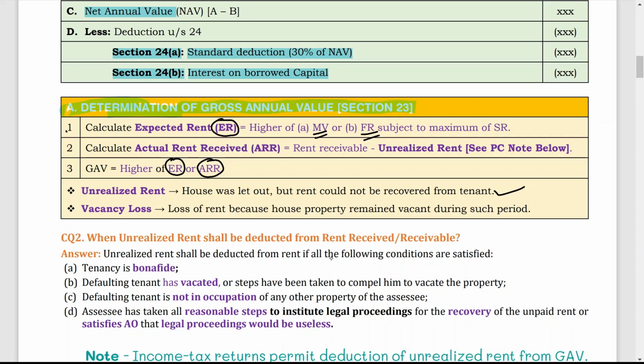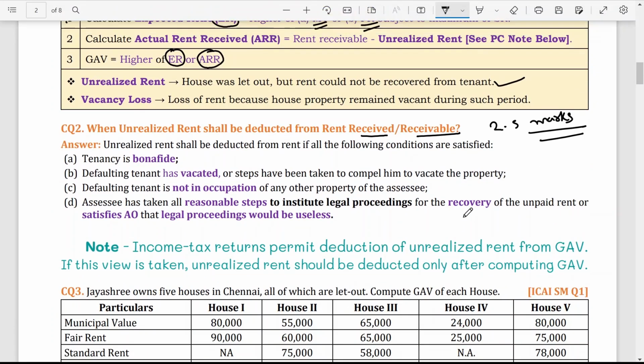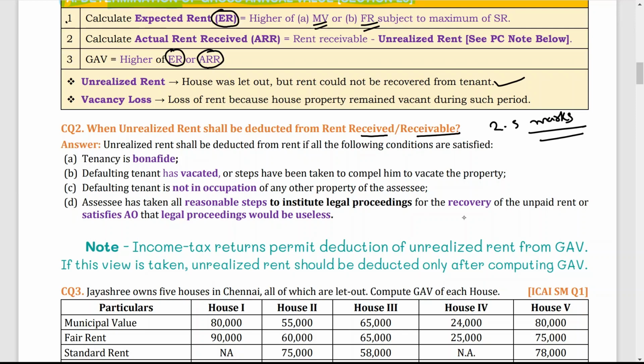So a small question can come in the examination: when unrealized rent shall be deducted from rent received or receivable. It can be asked for 2.5 marks. If these four conditions are satisfied, then unrealized rent could be deducted. First, the tenancy is bona fide, which means there is a legal tenancy between owner and tenant.